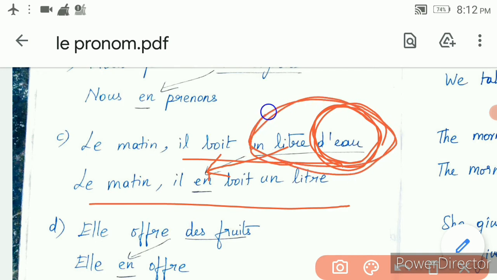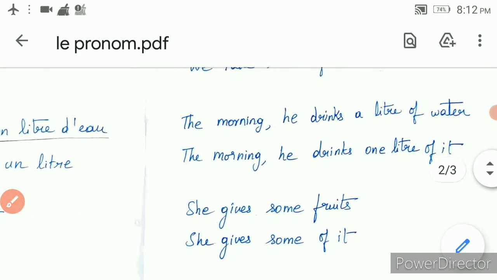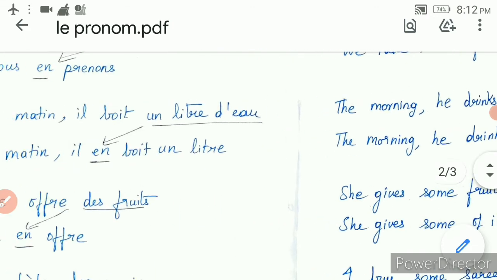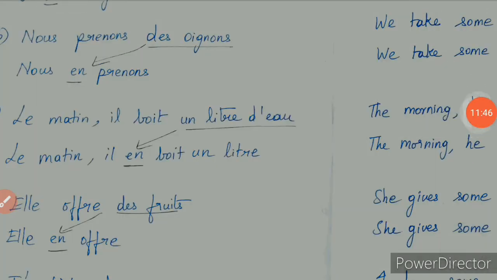Got it? Though it is un litre d'eau, you have to replace only part of it, because you are again using this as 1 liter of it. In the morning he drinks 1 liter of it. That is the meaning. Got it? Hope it is clear. Okay.